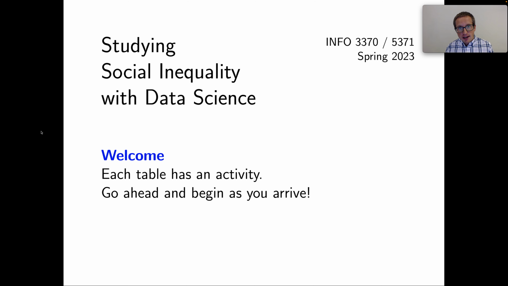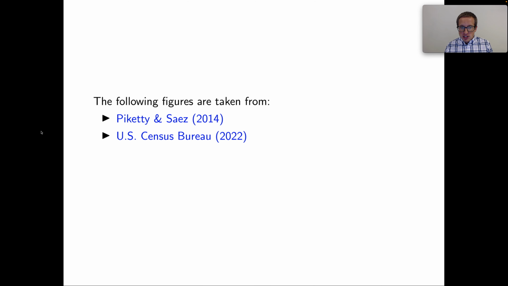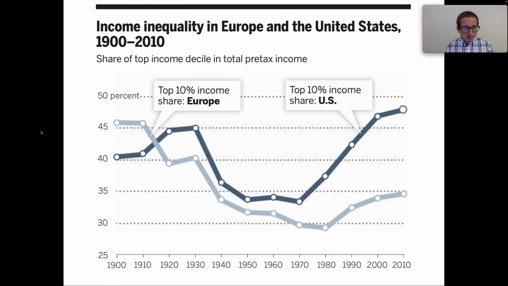To get started, every table in class had a figure, and there were two figures. Some tables had the first figure and others had the second figure. These figures are taken from two papers, Piketty and Saez 2014, and a paper by the US Census Bureau in 2022. So let's start with the Piketty and Saez figure.